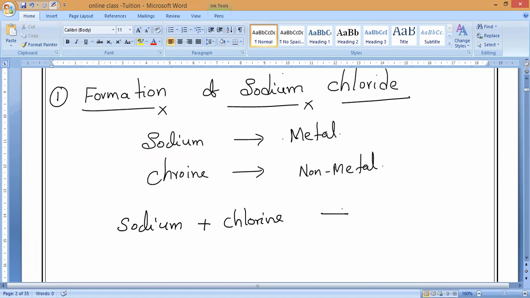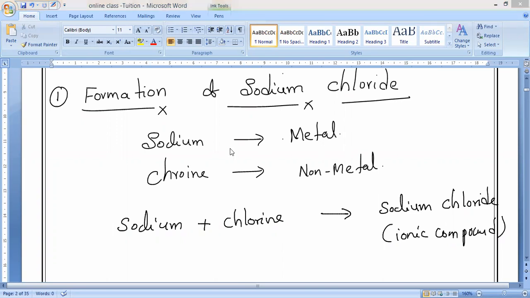So it will form an ionic compound called sodium chloride. What is that? Sodium chloride. This is what we know. So this compound is called what, guys? Ionic compound. We call it an ionic compound because ions will form here. Understand, everybody? Okay. Now, let us see.